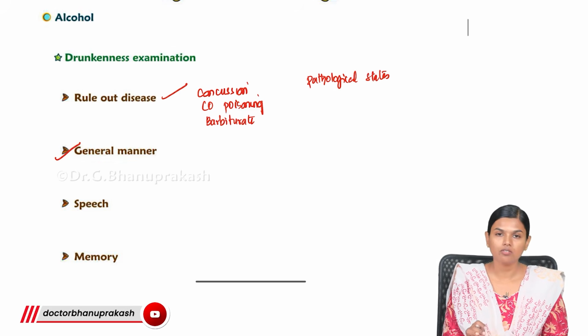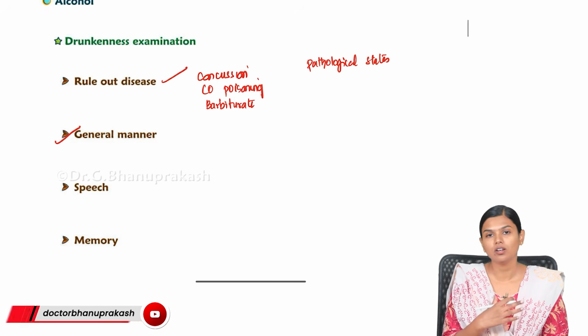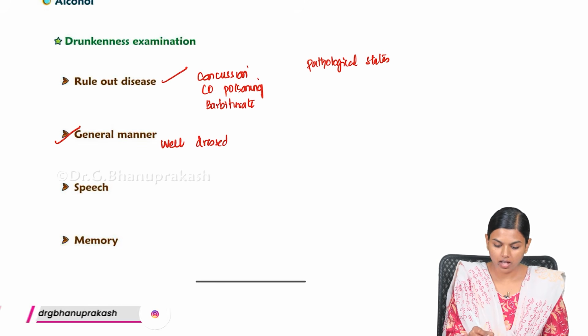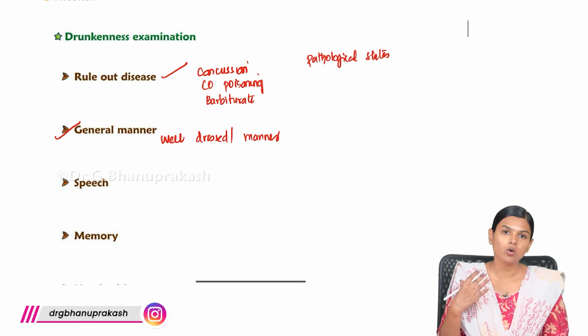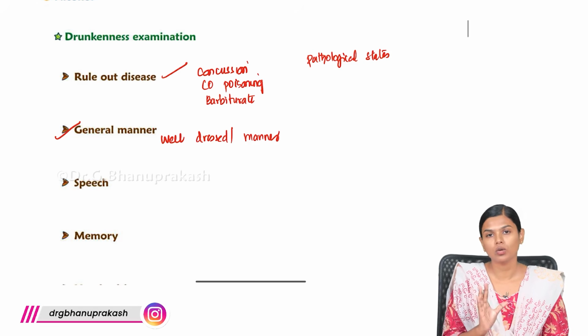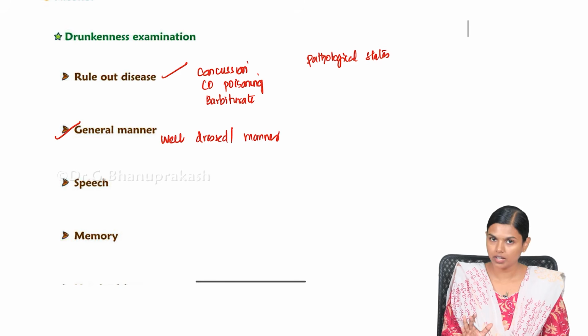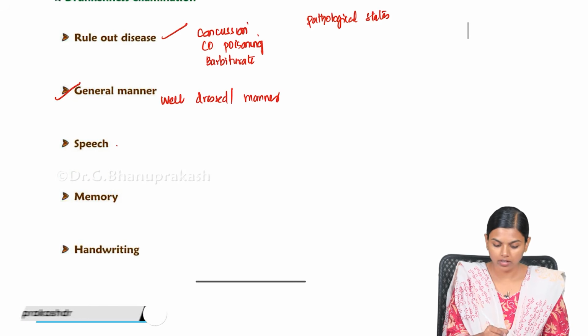Only after ruling out can we proceed for drunkenness examination. The first thing we have to note is the general appearance of the patient: whether he is well dressed and mannered, how he is looking, whether he is flushed or looking normal, agitated or very fatigued. Then we have to look for slurring of speech, present or not.